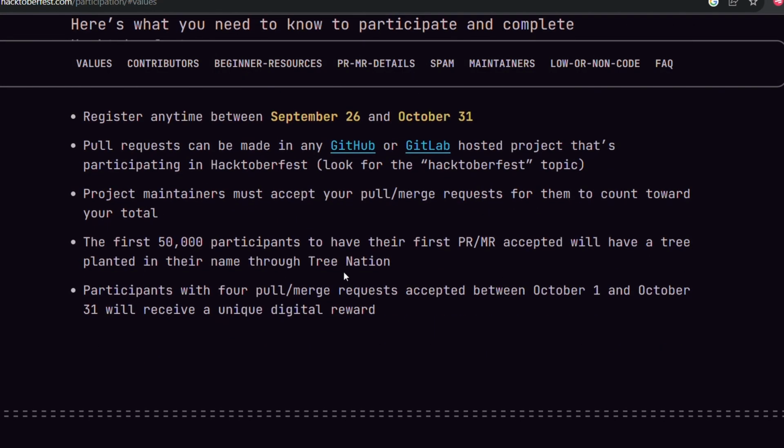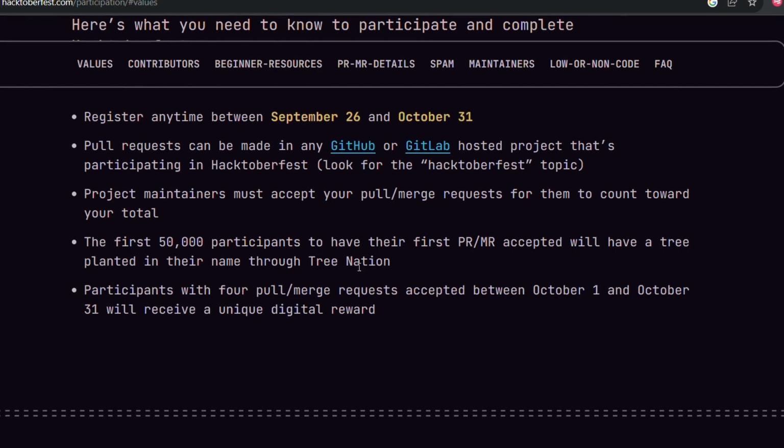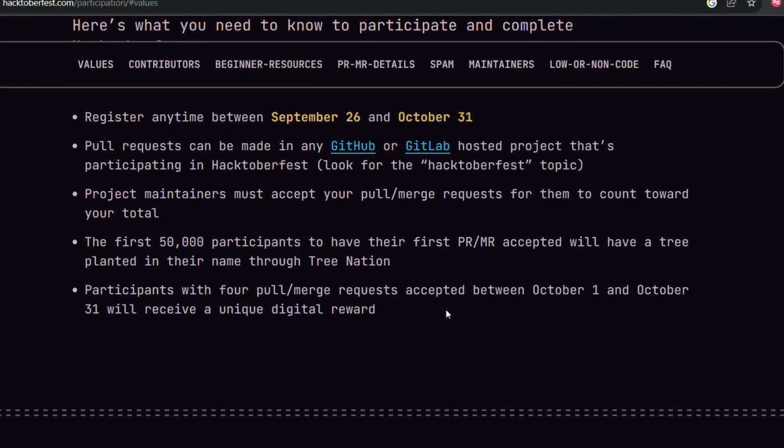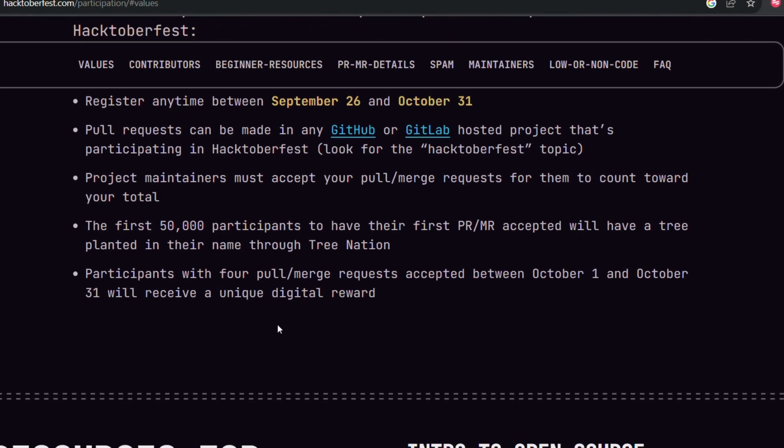So here project maintainers should accept the pull requests in order for your contribution to be counted. If you want to claim that, you need to get your PR accepted by the project maintainers. The first 50,000 will have a tree planted in their name through Tree Nation. So here four pull requests should be merged into Hacktoberfest topic related repositories. From October 1st to 31st, if any other contributions are done, they will receive a unique digital reward.